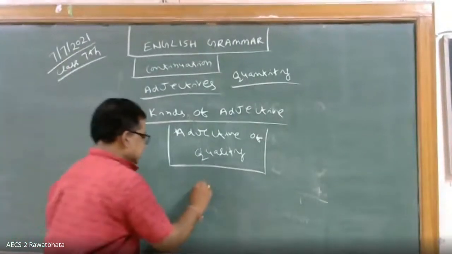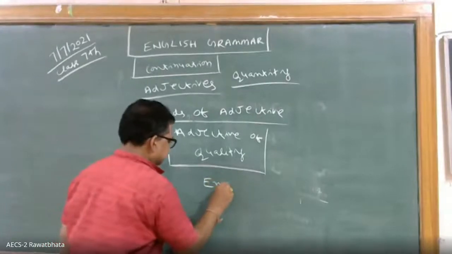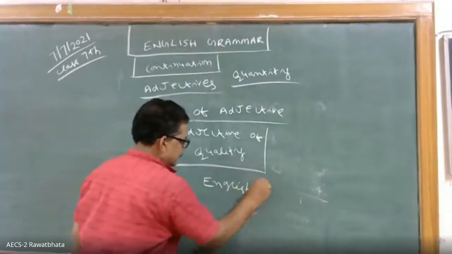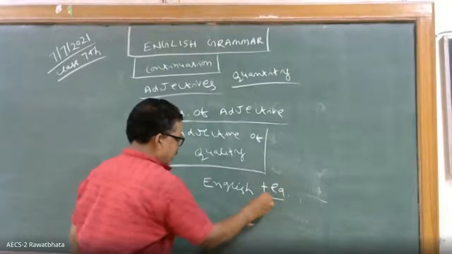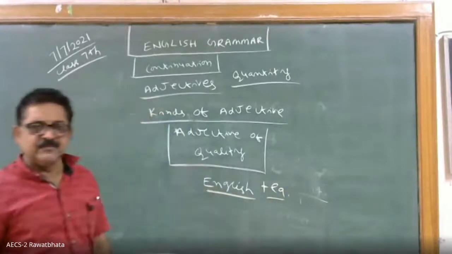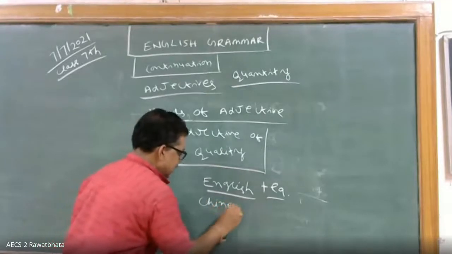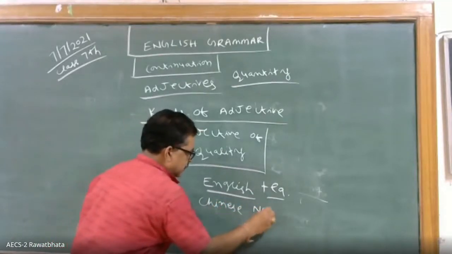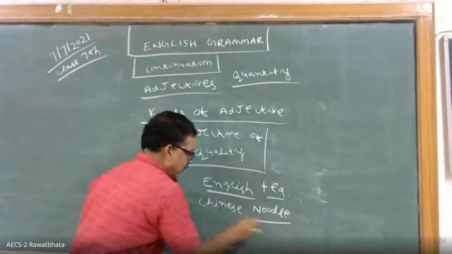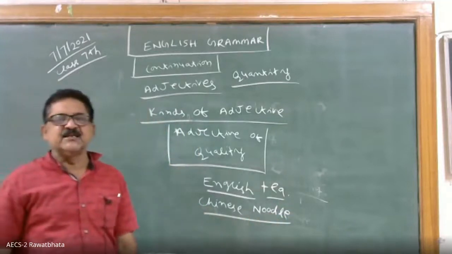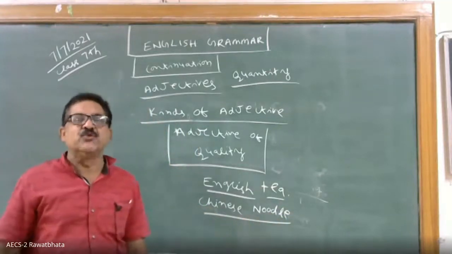For example, I say English tea. So tea is the noun. This is the adjective. Chinese noodles. Suppose you are eating. One friend asked, "What is it?" You told, "I am eating Chinese noodles."